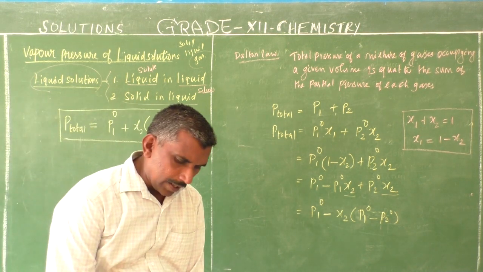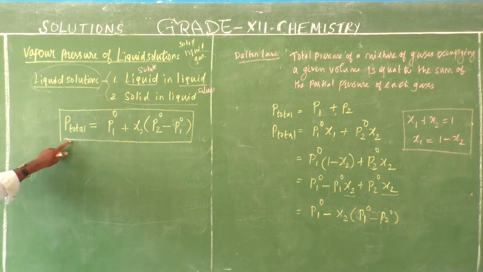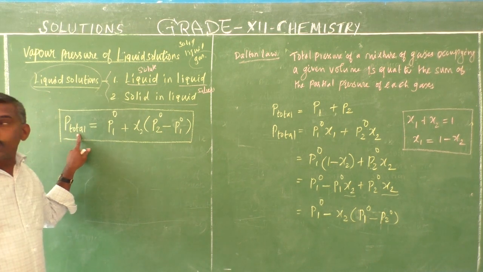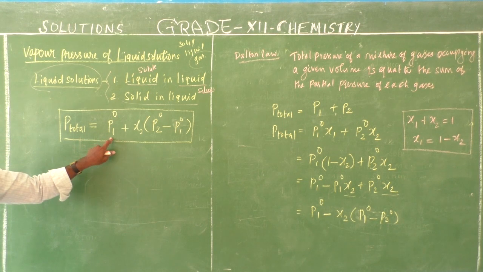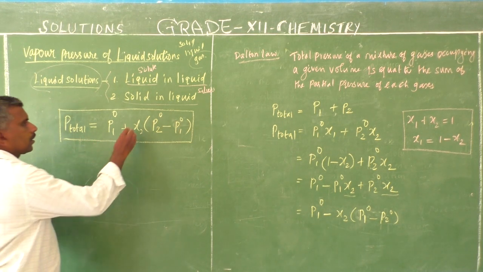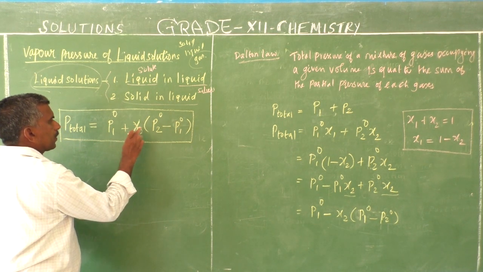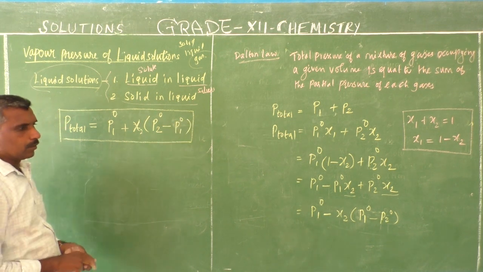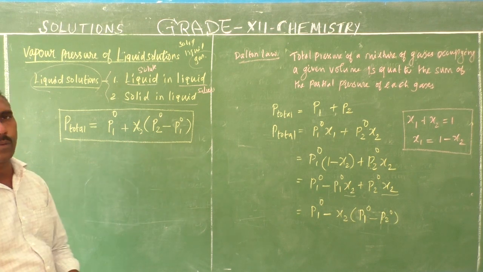This is known as the total vapor pressure. That is, the total vapor pressure of both components is equal to the partial pressure of component 1 and the mole fraction of component 2, times the difference between component 2 and component 1.